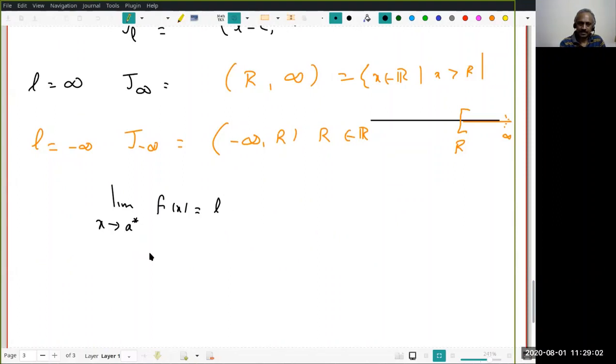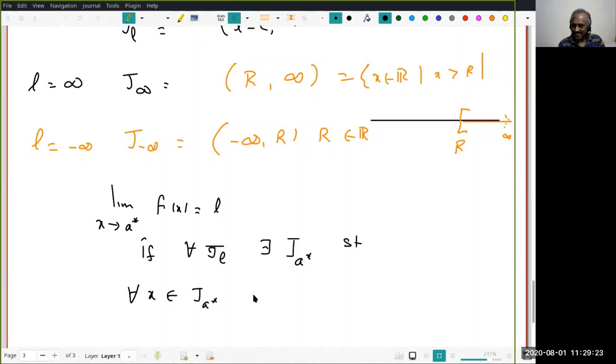Say it. So given any J_L, I will have a J_A. For every J_L, there exists a J star, a star. Then x belongs to J star will imply that f(x) will belong to J_L. No, we have to take care of